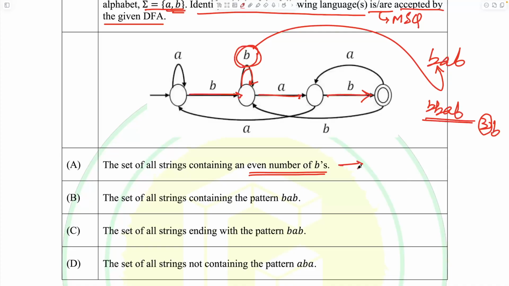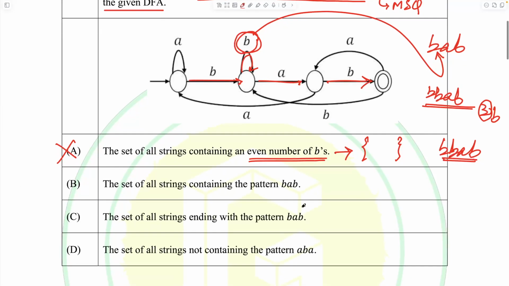So this particular option is not correct, since even number of B's can only be possible. That is not correct, because a string exists outside the language that this option gives. In the set of all strings with an even number of B's, there exists a particular string, namely BBAB, outside of this language, which is also accepted by the machine, and hence this is not the language which is accepted by the machine. This option is not correct. The second one states the set of all strings containing the pattern BAB, the set of all strings that contain the pattern BAB.